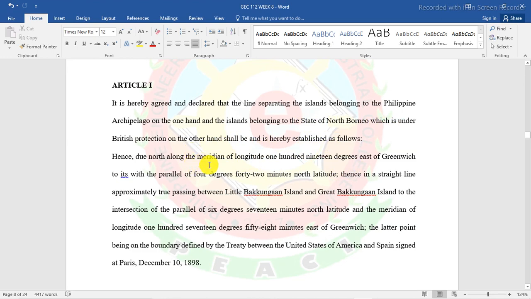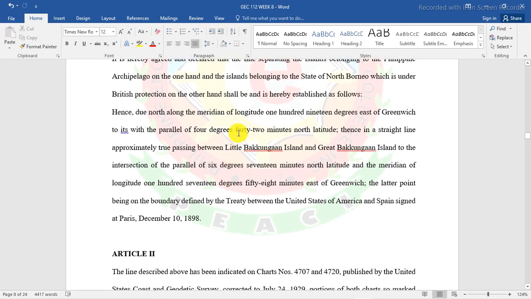Hence, due north and meridian of longitude 119 degrees east, take note of this, east of Greenwich, to its intersection with the parallel of 4 degrees 42 minutes north latitude.